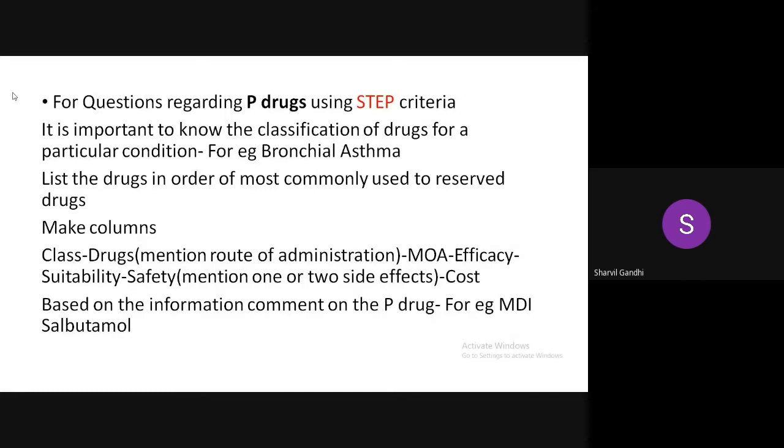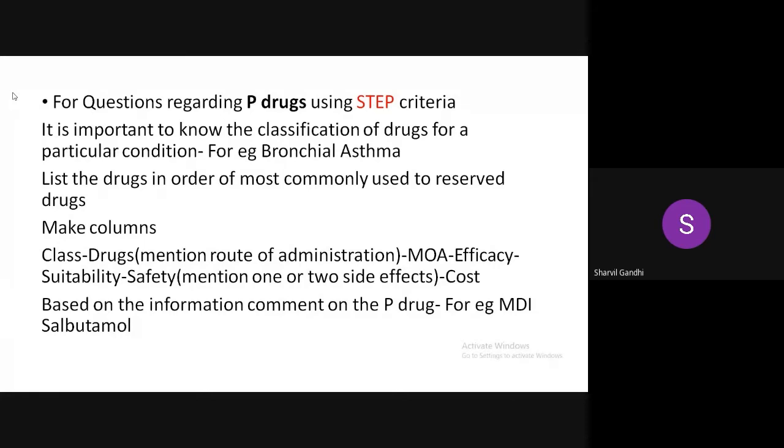It is important to know what kind of drugs are usually given for bronchial asthma. You should know the classification: bronchodilators, methylxanthines, IgE inhibitors, mast cell stabilizers. List the drugs in order from most commonly used to more reserved. Start with bronchodilators, beta agonists, then anticholinergics. Then make columns.